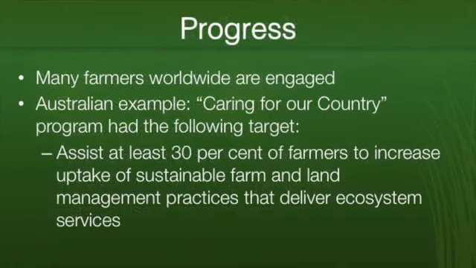For example, in Australia, we've recently completed a program called Caring for Our Country, and one of its targets was to assist at least 30% of farmers to increase their uptake of sustainable farm and land management practices that deliver improved ecosystem services. So this indicates that there was an intention to really engage with a large proportion of the population of farmers who are out there.